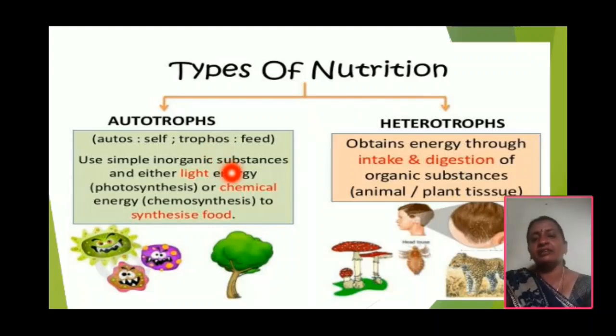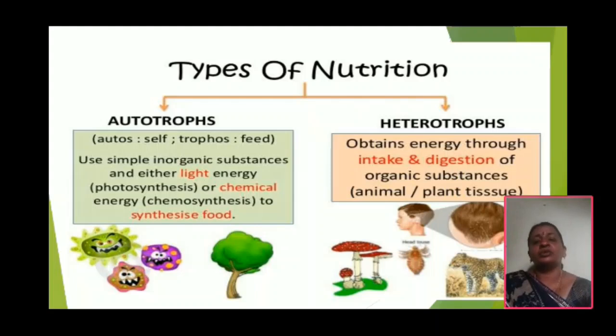These are the organisms which can prepare their own food materials from inorganic materials like carbon dioxide and water, using sunlight as the source of energy. Plants and certain bacteria are examples of the autotrophic mode of nutrition.